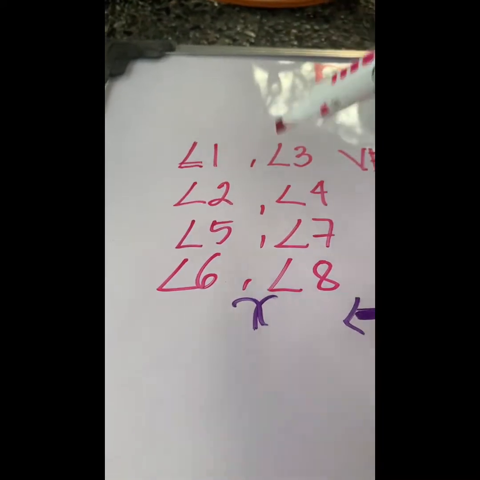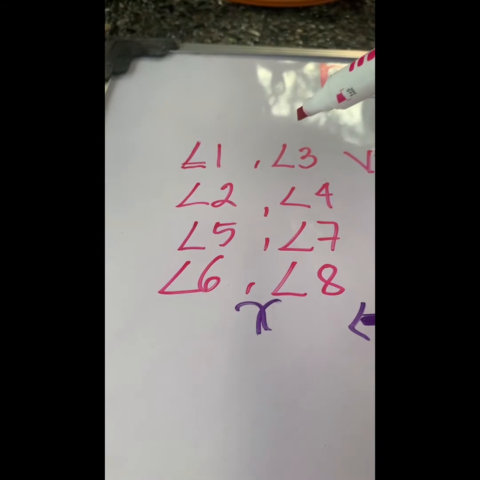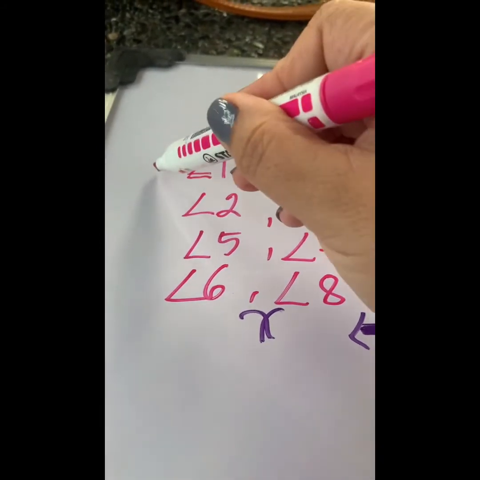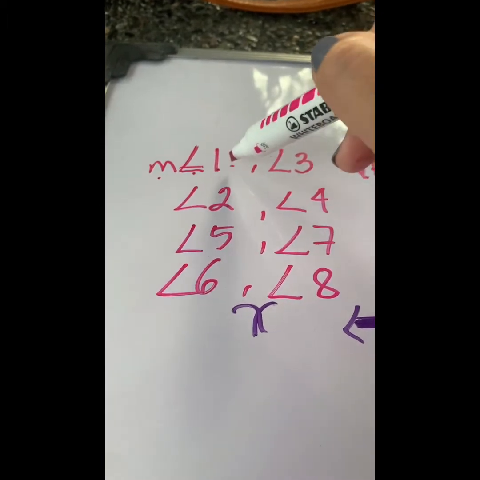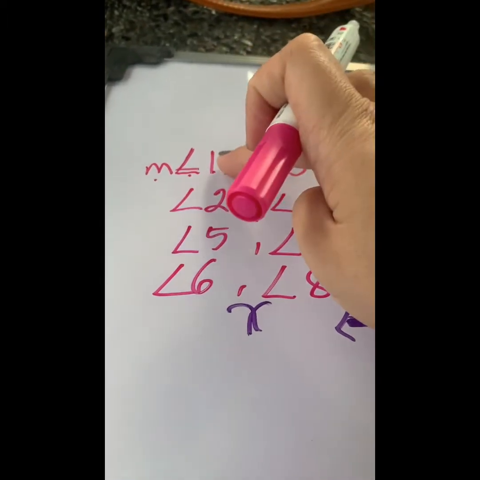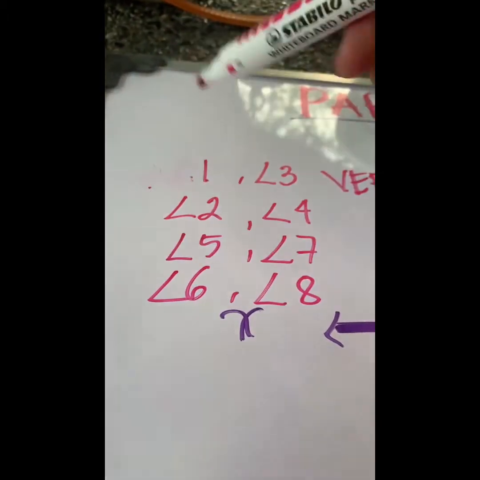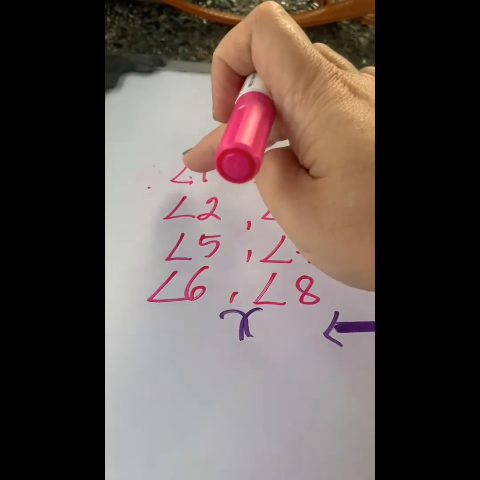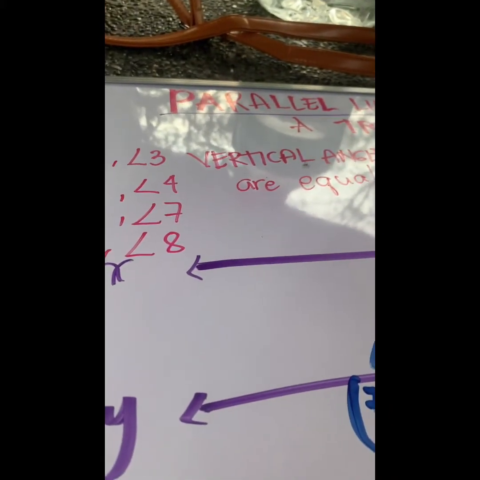If we already know the measurement, or the number of degrees of the opening of the angle, you put an M here, measure of angle 1, and then the measure of the angle. But since we don't do the measurement right now, we're just going to write it as angle 1. This tutorial is going to be very detailed because it's important that you understand it.